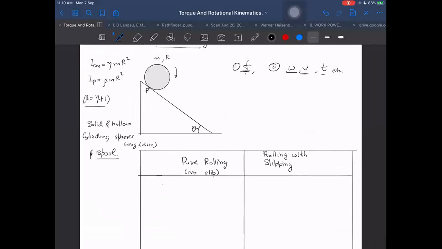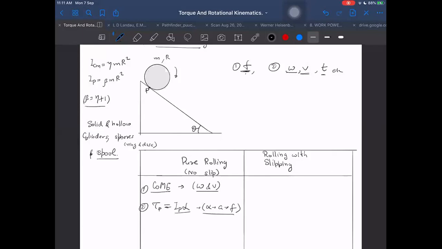If I ask omega, velocity, time, etc., I will use conservation of energy to find omega, etc. In the first case, we can use conservation of mechanical energy, and I can also use tau P equal to IP into alpha. These are my beginning equations. Conservation of mechanical energy for omega and velocity, if they ask these things. And if they ask angular acceleration, then I will use IP into alpha for calculation. If they also ask force, then from alpha I will get A, and from A I will get F.